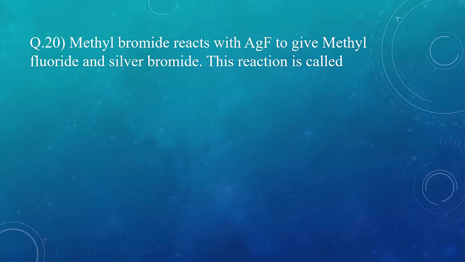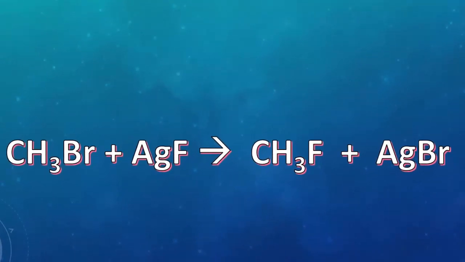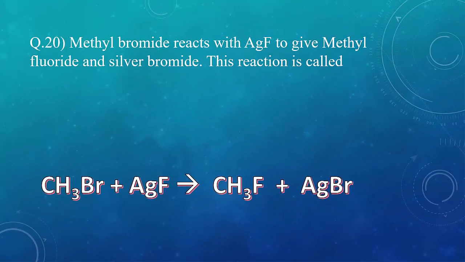Question 20. Methyl bromide reacts with AgF to give methyl fluoride and silver bromide. This reaction is called Swarts reaction. Do remember, this is very important. Due to explosive nature, RF, alkyl fluorides, cannot be prepared by other known ways. So, alkyl chloride or alkyl bromide are treated with silver fluoride or antimony fluoride, like any other metal fluoride, to give the corresponding alkyl fluoride. This is just an exchange reaction, known as halogen exchange reaction. So, the correct option over here is B.